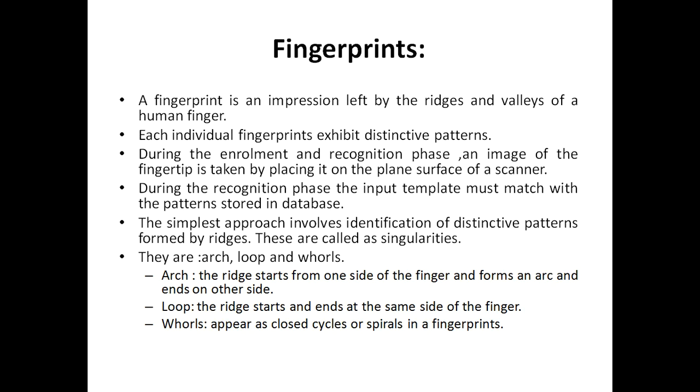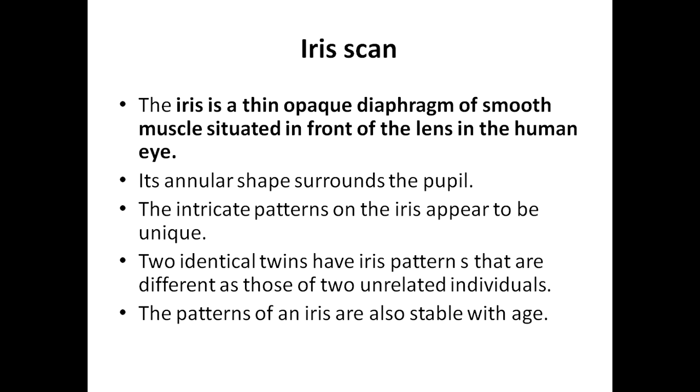These are called singularities. There are arcs, loops and holes. In an arc, the ridges start from one side of the finger and form an arc and end on the other side. The loops are nothing but ridges that start and end on the same side of the finger. And the holes appear as closed cycles or spirals in a fingerprint. By using this, we can identify the fingerprints of different persons, and we can match them with the fingerprints which are already stored in the database.